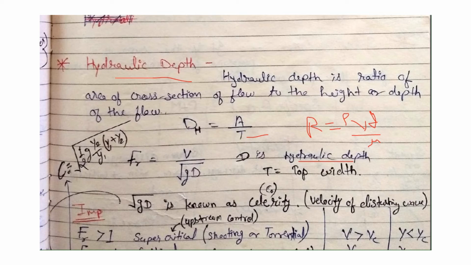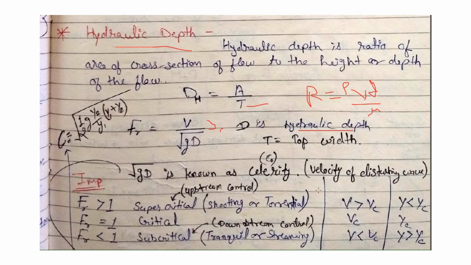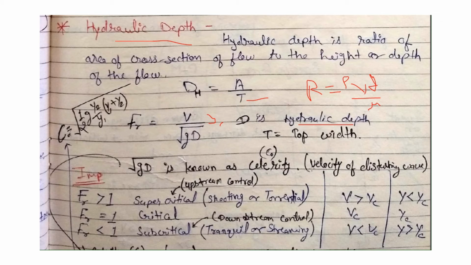D is hydraulic depth. That means in the rectangular section, at the condition for critical flow, the depth is critical. We represent critical depth as yc, and the velocity is critical when the Froude number is 1, that means Vc.